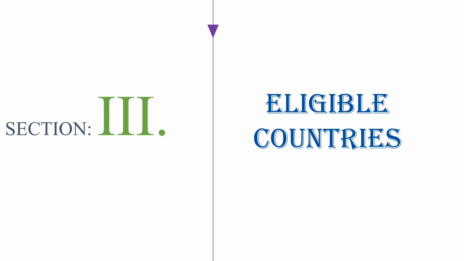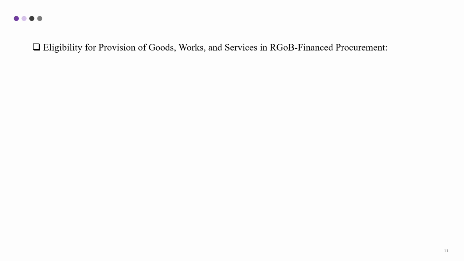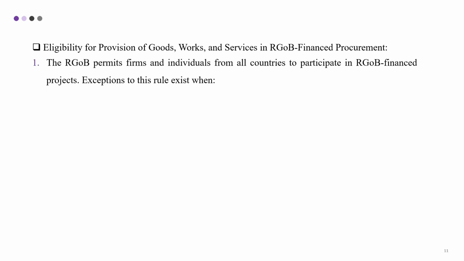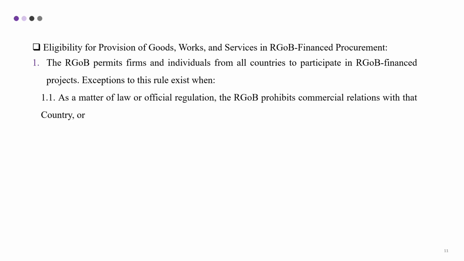Section 3, Eligible Countries. Eligibility for provision of goods, works, and services in RGOB financed procurement. The Royal Government of Bhutan permits firms and individuals from all countries to participate in RGOB financed projects. An exception to this rule exists when the Royal Government of Bhutan prohibits commercial relations with specific countries based on its law and official regulation.